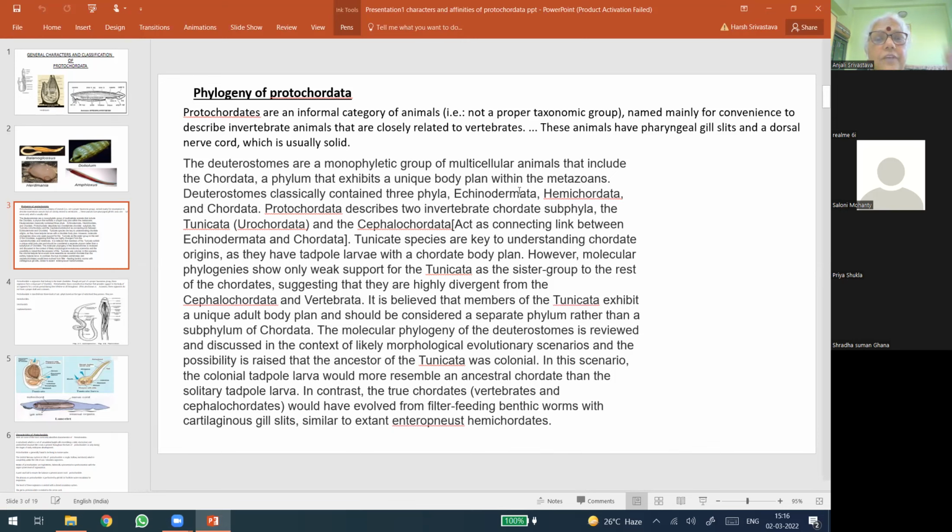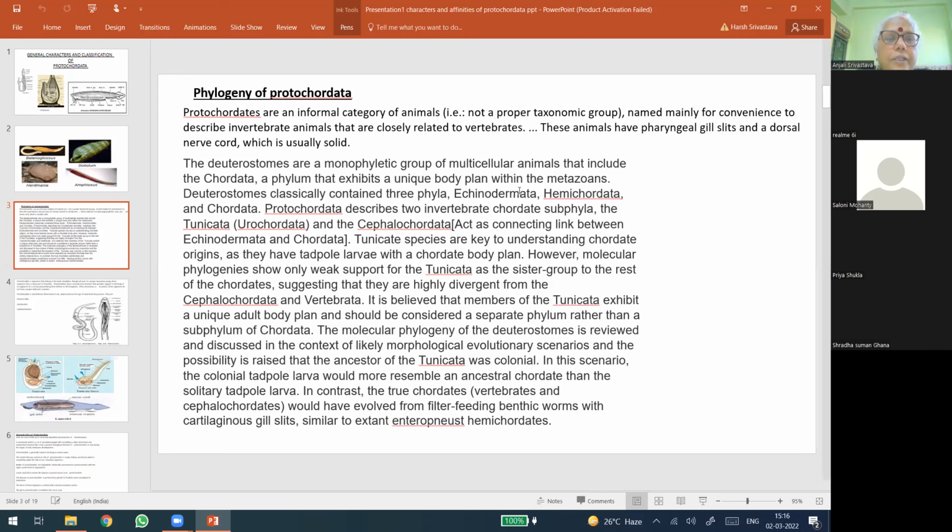And then the previous Protochordata has now been divided into two major subphyla. One is Hemichordata. Again, now there is controversy. Some taxonomists have created a separate phylum of Hemichordata, which was an aberrant group. Aberrant means bluntly ending. When the chordates were developing from Echinodermata, the Hemichordata group developed on a divergent line, and it ended aberrantly. No other group evolved further from Hemichordata in the evolutionary tree.